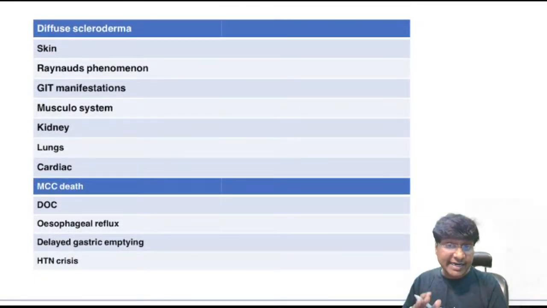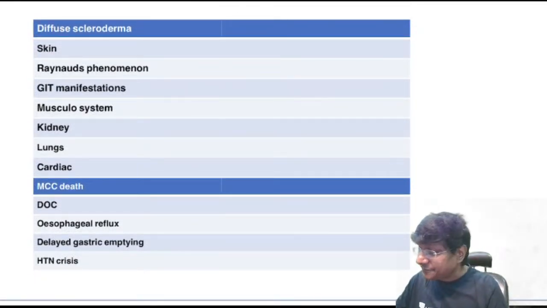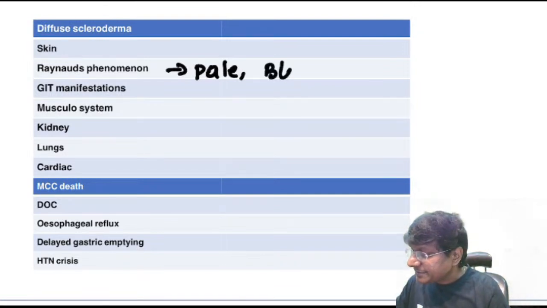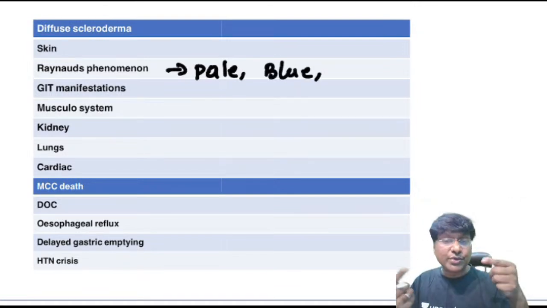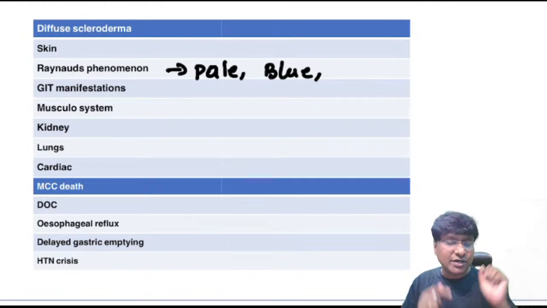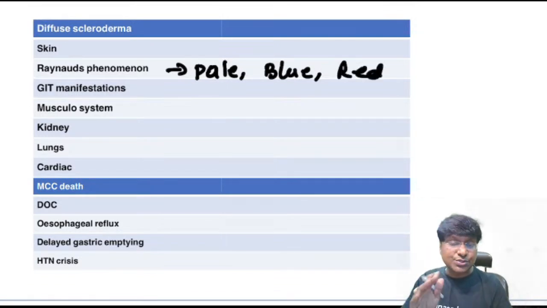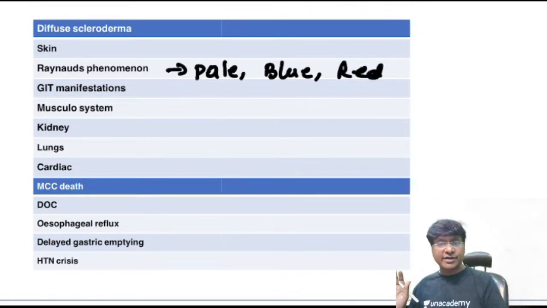Raynaud's phenomenon. Already I taught you the Raynaud's phenomenon. So how will it be? Whenever the individual's fingers are exposed to cold, there will be pale color. That is due to abnormal vasoconstriction. Then there will be blue color. Why is that? That is due to increase in the levels of deoxygenated hemoglobin, more than 4 to 5 milligram percent. Then there will be red color. Why is that red color? That is due to abnormal vasodilatation. That is your Raynaud's phenomenon.